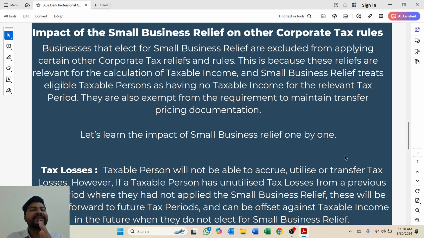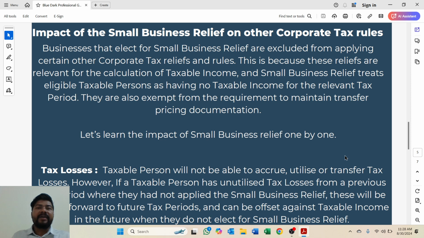Suppose in 2023 you have a revenue of 2 million and expenses related to such revenue of 2.5 million. In that case you have a loss of 0.5 million. Now you cannot carry forward and set off these losses against the income of 2024, because you have elected for a small business relief.